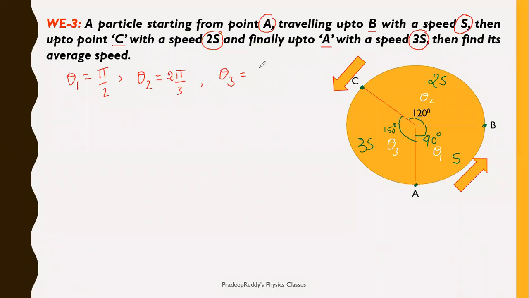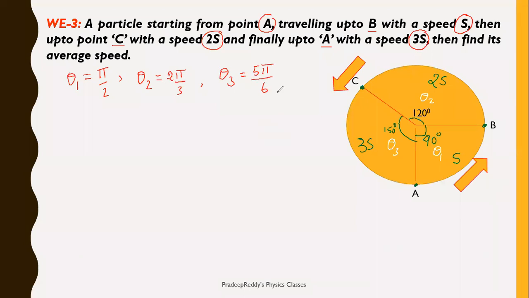Yes, the total round journey is 360 degrees. Theta 3 can be written as 5 pi divided by 6.